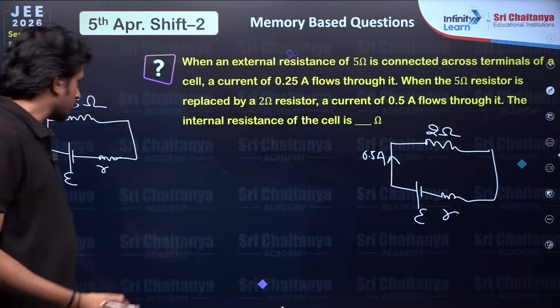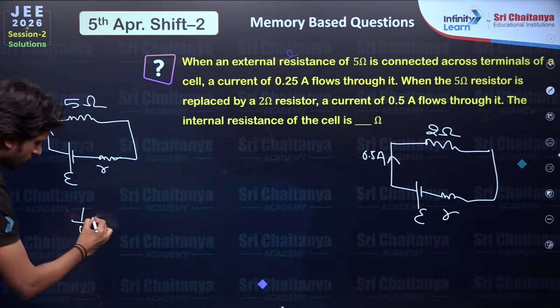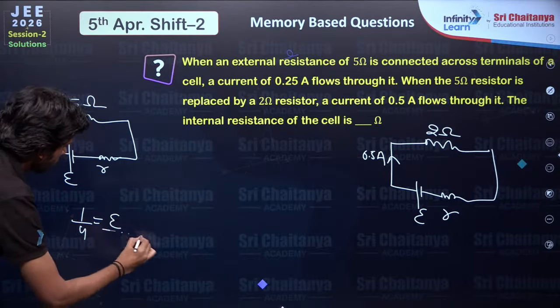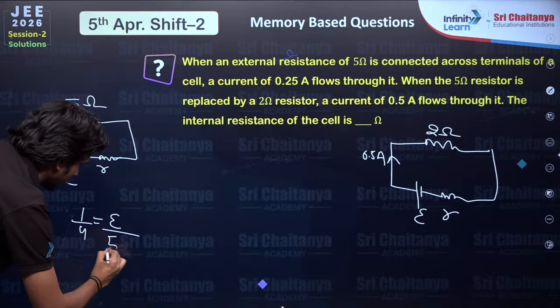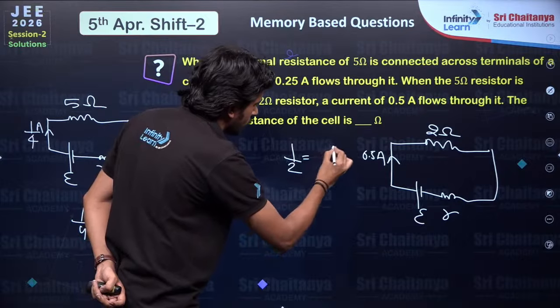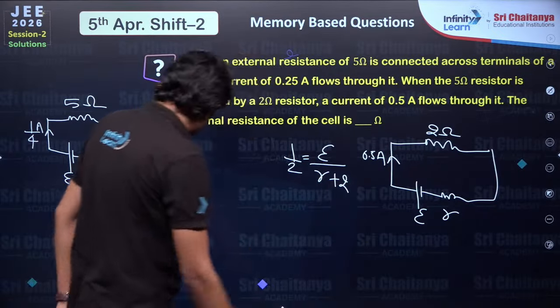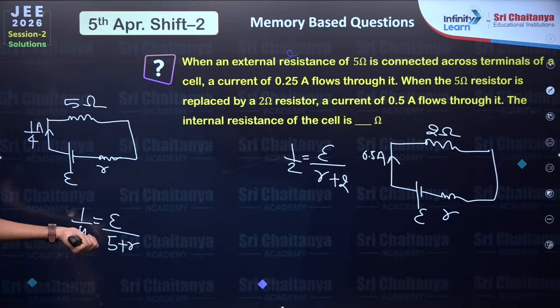So simply we could say that the current is E upon 5 plus r. Similarly 1 by 2 is equal to E by r plus 2. Here we have r plus 5, r plus 2.